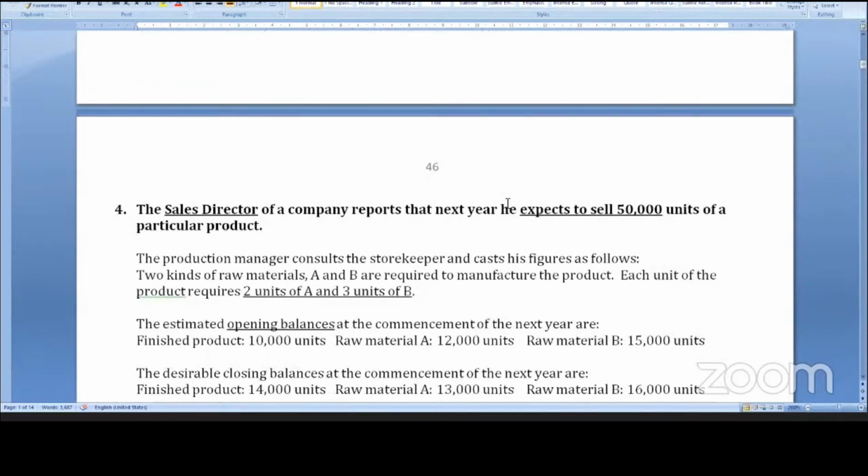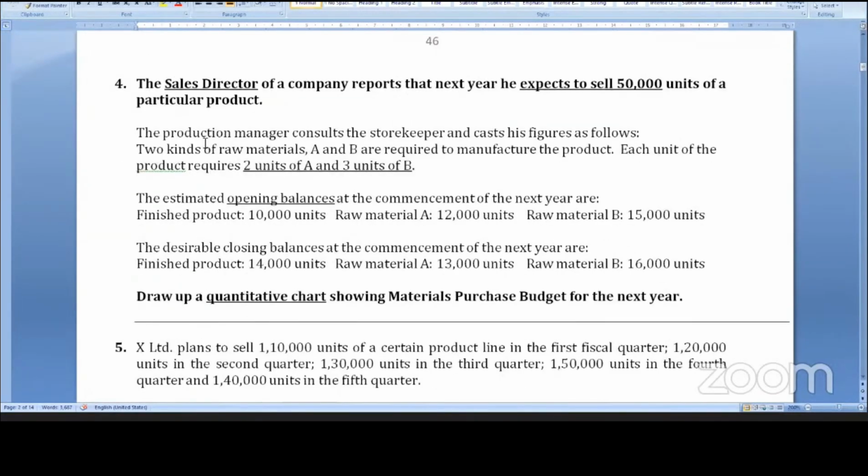Now this sum is slightly important. The sales director of a company reports that next year he expects to sell 50,000 units of a particular product.